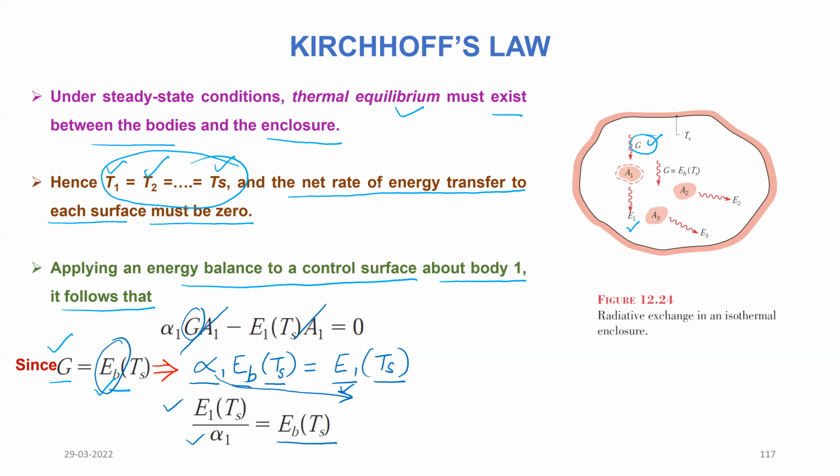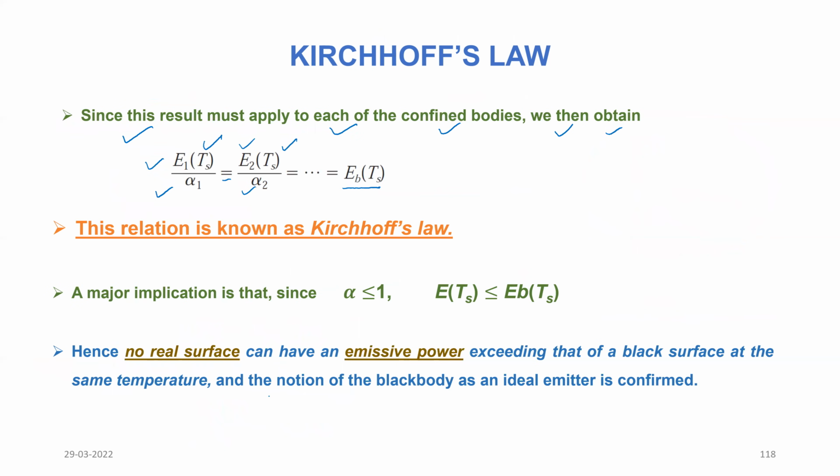So you can see here how EB comes. You can see this particular equation. Okay, this is how the EB comes into picture. This relation is actually known as Kirchoff's law. That means the emissive power of a surface divided by its absorptivity should be equal to the emissive power of the black surface. And a major implication is that since the value of alpha is always either less than or at maximum equal to 1, in that particular case, E, which is the emission from the surface, will be equal to emission from the black body or less than the emission from the black body.